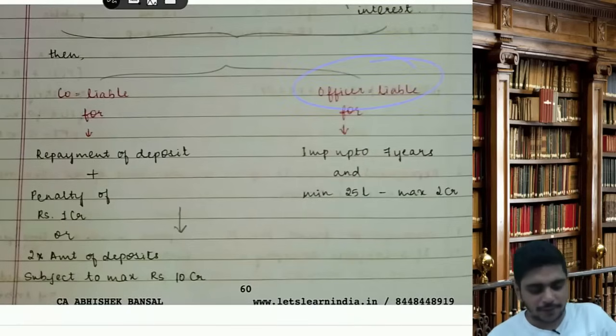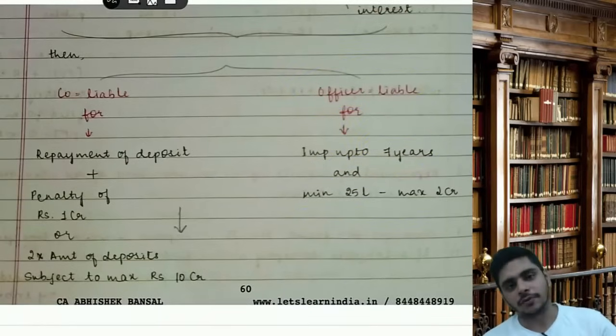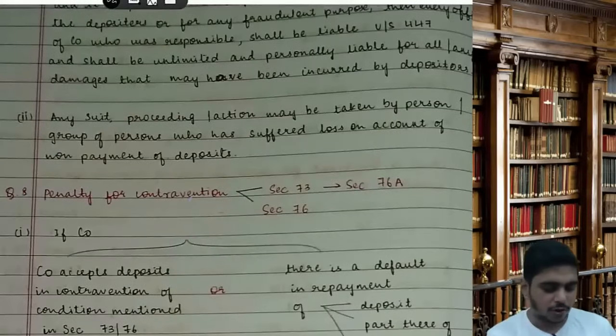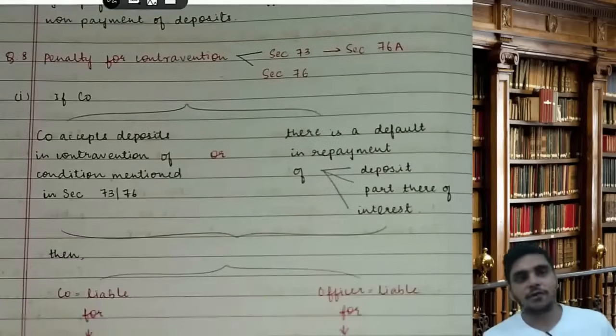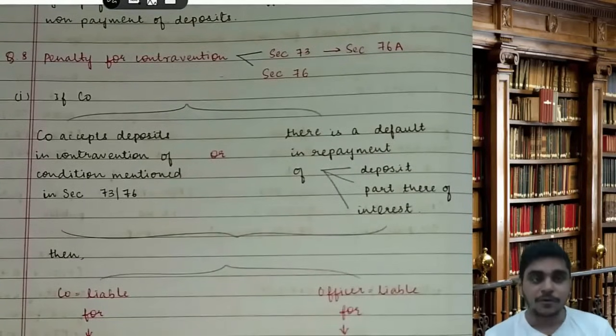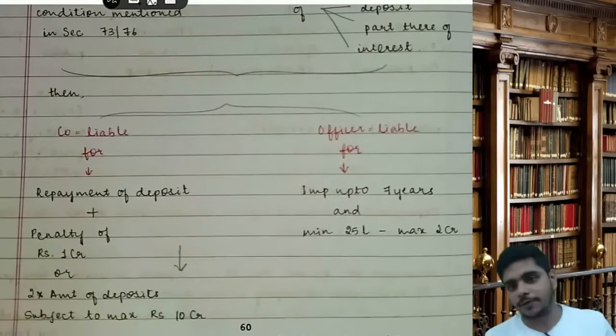Officer will be liable for imprisonment up to 7 years and a fine of 25 lakhs to 2 crores. So this is the penalty for contravention of 73 and 76. This came as a new section. If you have accepted the deposit where you were not allowed, or you have accepted but not repaid, then the company is liable: first you have to repay the deposit plus a penalty of 1 crore or twice the amount of deposit, whichever is less, subject to a maximum of 10 crore.